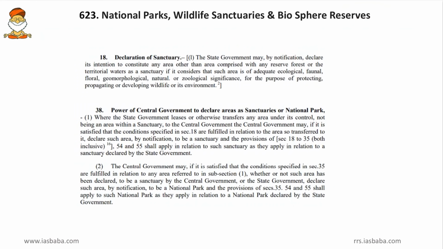Friends, as per Section 18 of the Wildlife Protection Act, the declaration of a wildlife sanctuary shall be done by the state government. So here we can see the state government may by notification declare an area as a wildlife sanctuary or as a sanctuary.